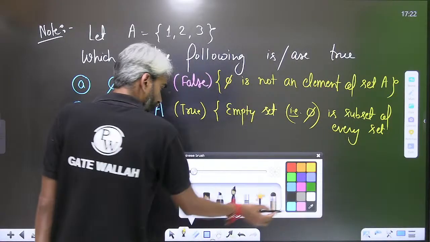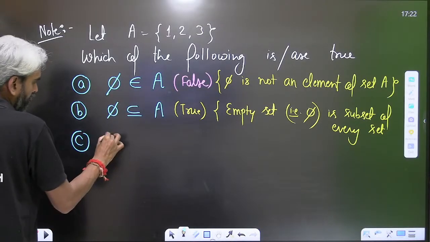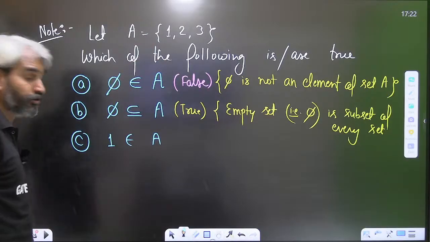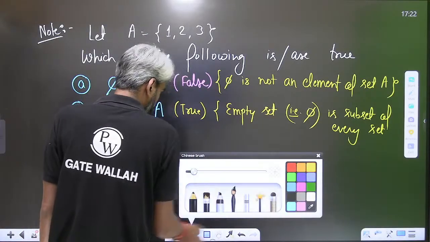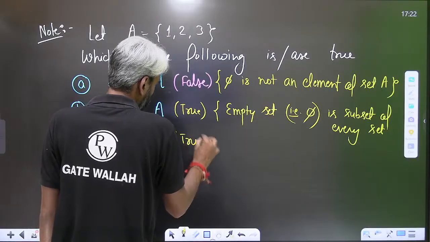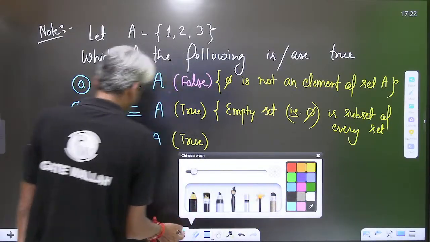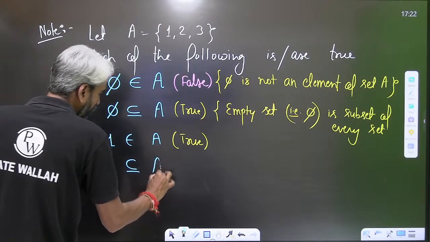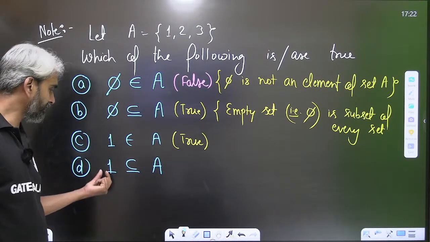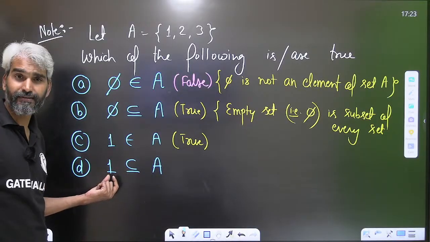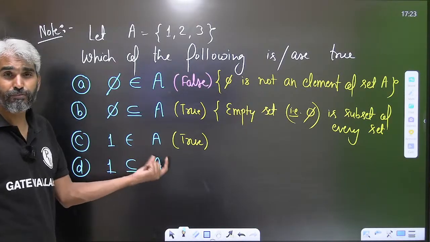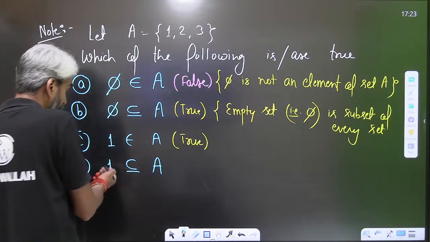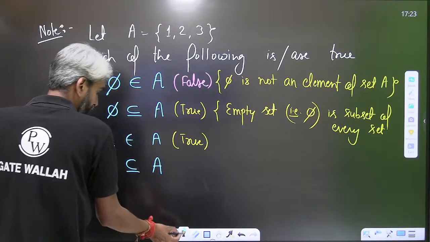Third statement: 1 belongs to set A or not? Whether 1 is an element of this set or not. Yes, sir, 1 is an element of this set. Next, whether 1 is a subset of set A or not. Come on, sir. For something to be a subset, first of all, it should be a set. But this one is not a set, it is just a simple element. So it is false.